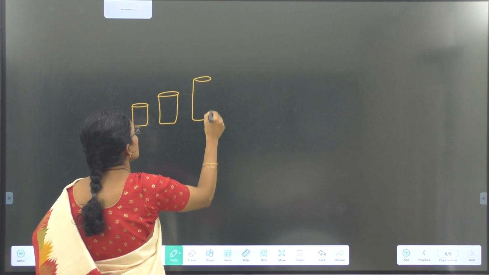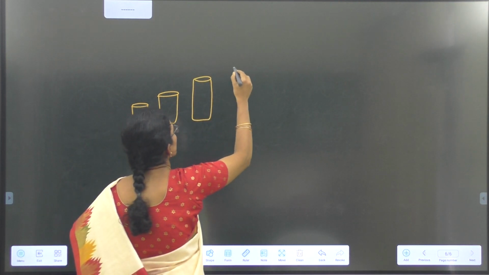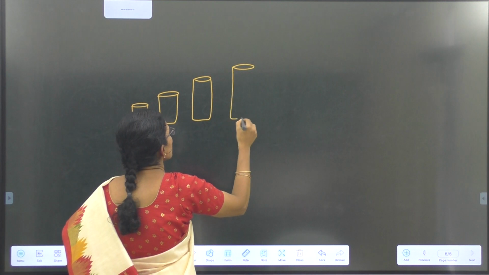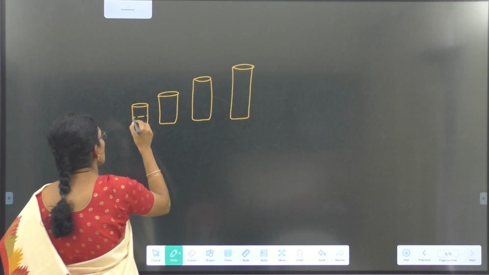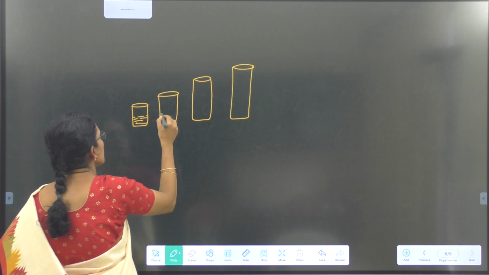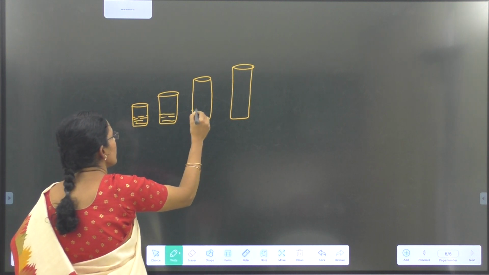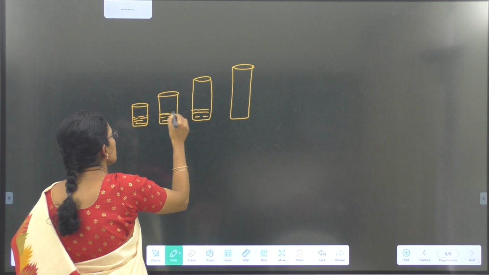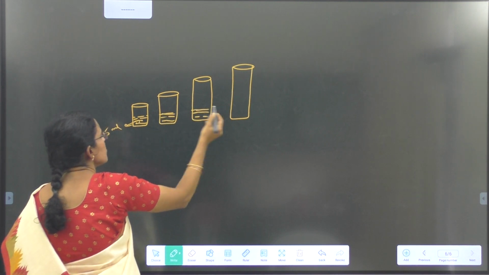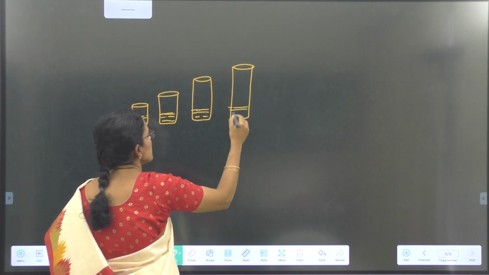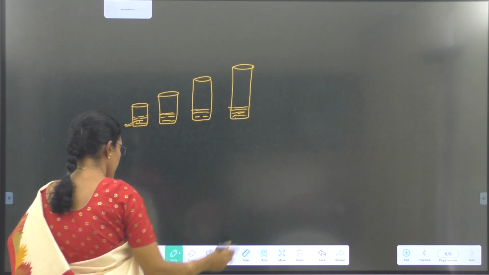Imagine that the same quantity of liquid is there in all these cylindrical jars. For example, 5 ml of liquid is there in all these jars.